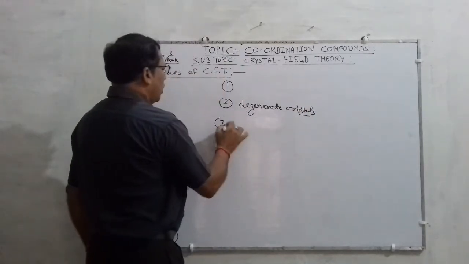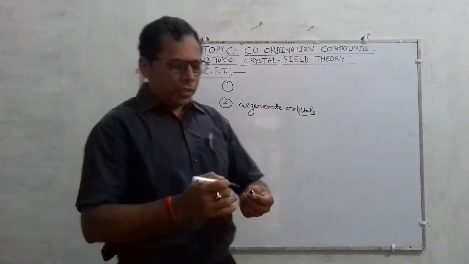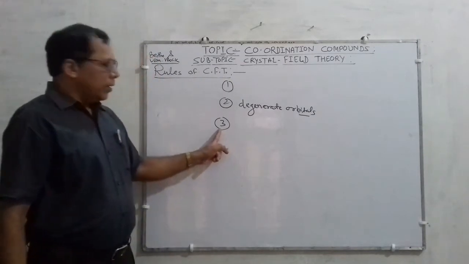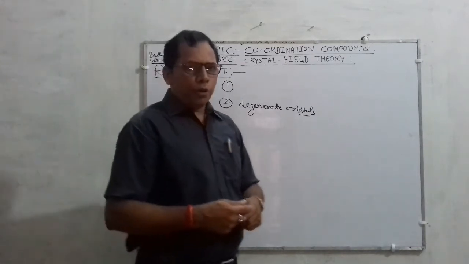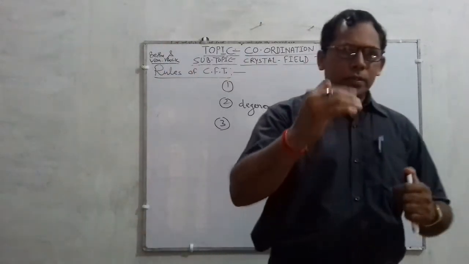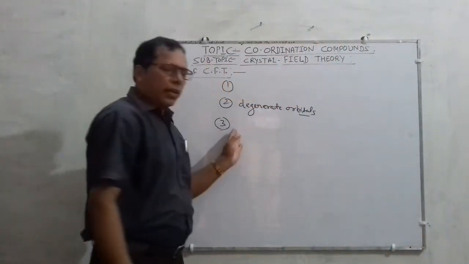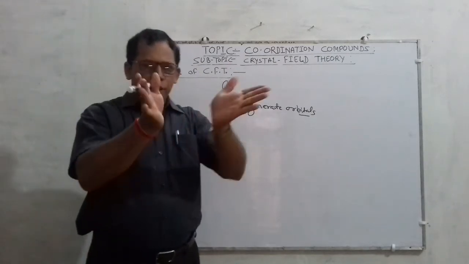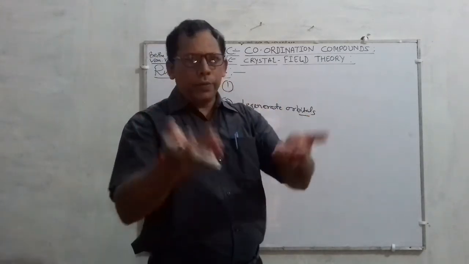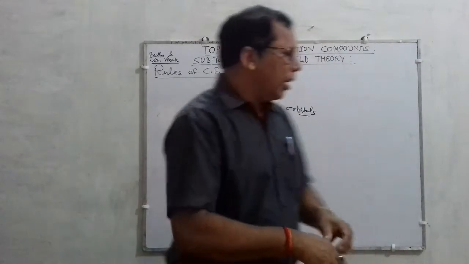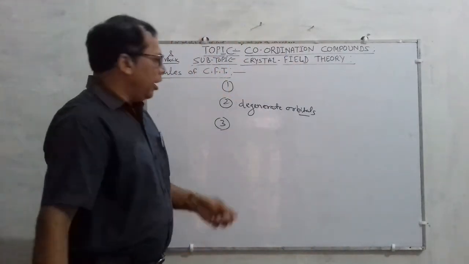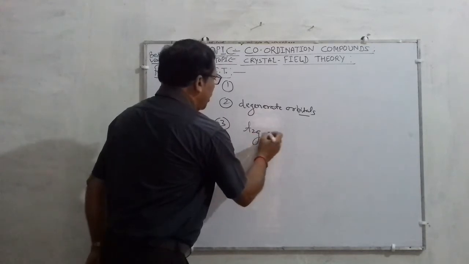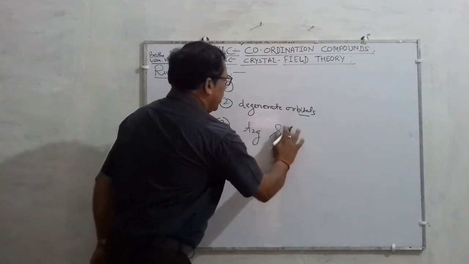What is the statement of the third rule? The third rule states that when ligands approach the central metal atom, the electrons of the central metal atom and those of the ligands repel each other, due to which the d orbitals split into two sets.